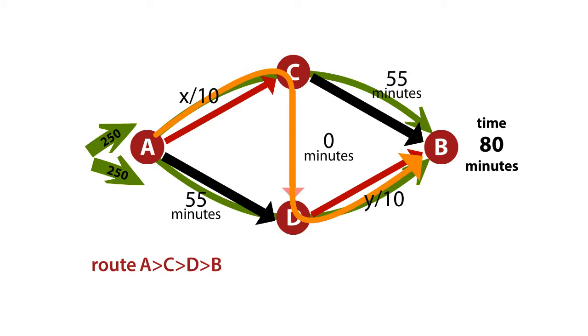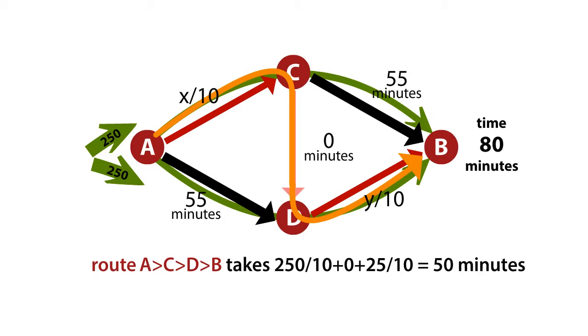If they do this, remember X was 250 and Y was 250, so they're going to take 25 minutes on one edge, 0 in the middle, and 25 minutes on the next edge for a total of 50 minutes, which is a lot better than 80 minutes. And indeed, this shows that the solution is no longer a Nash equilibrium. People prefer this A to C to D to B pass.